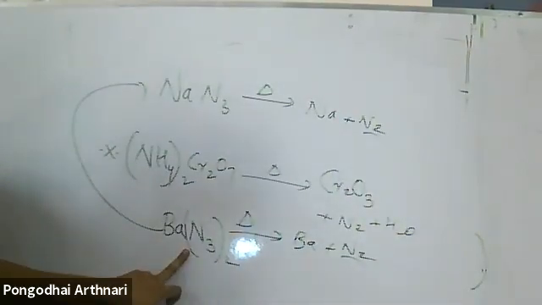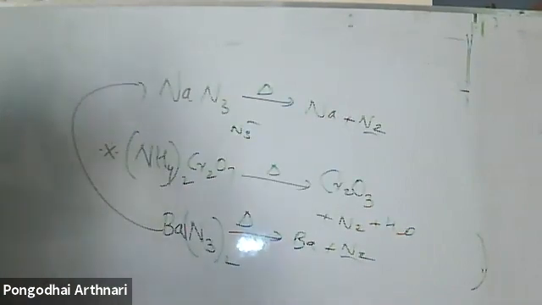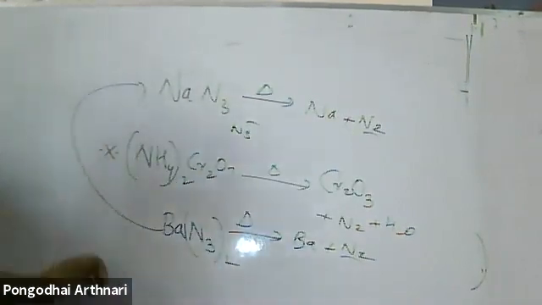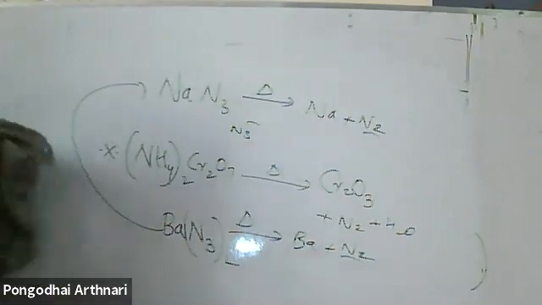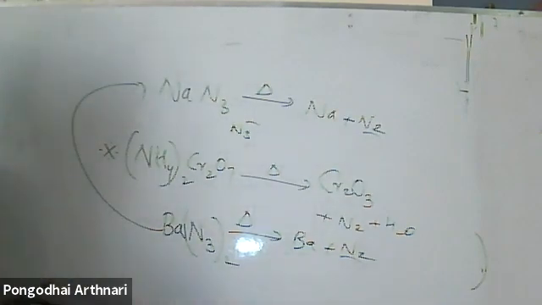This we call azide. N3 minus is azide. Barium azide on heating decomposes to form Ba plus N2. Sodium azide gives sodium plus nitrogen. This can also be obtained. These are the ways we can prepare nitrogen.